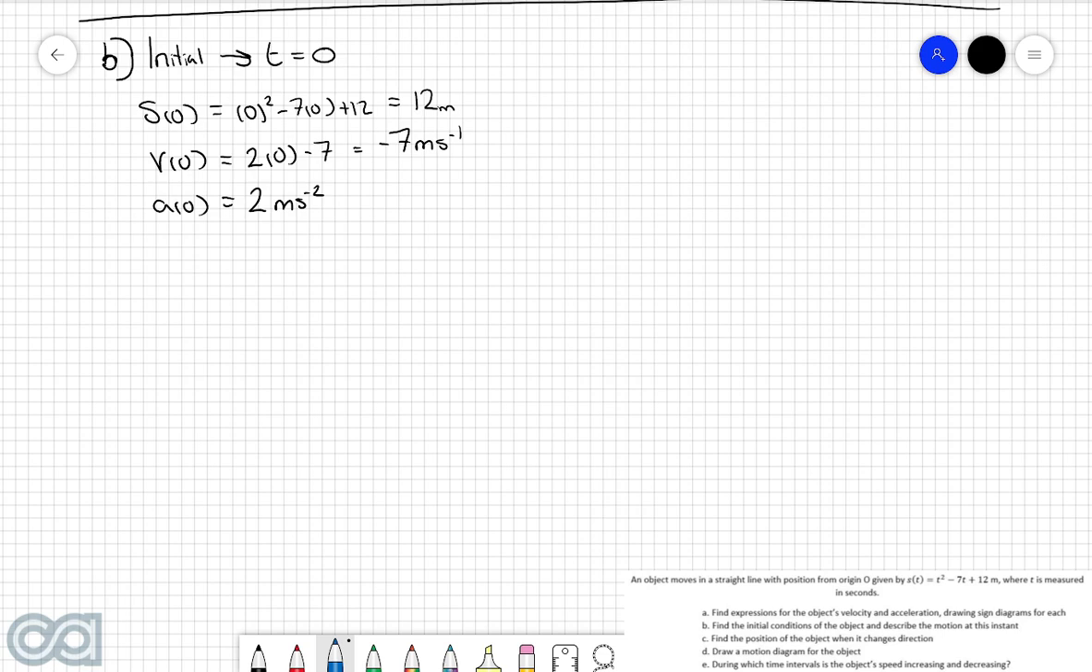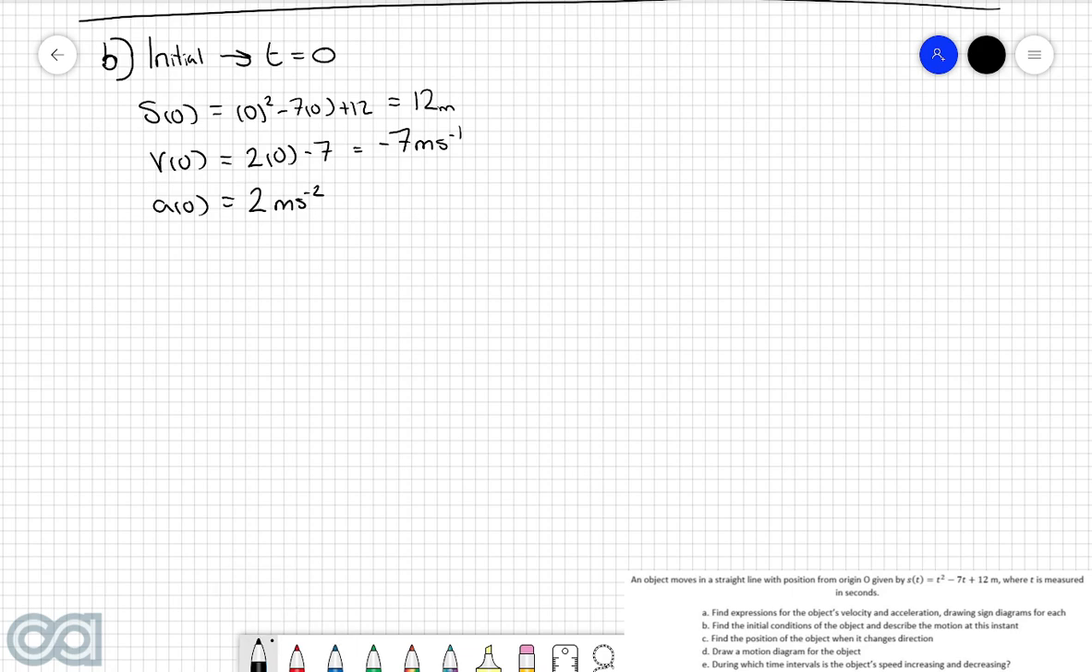which means that initially the object is located 12 meters to the right of the origin. V of 0 is equal to negative 7 meters per second, which means that initially the object is moving left because it's negative, with a speed of 7 meters per second. And then finally, because A of 0 is equal to positive 2 meters per second squared, we know then that it will be accelerating to the right because it's positive, at a rate of 2 meters per second squared.